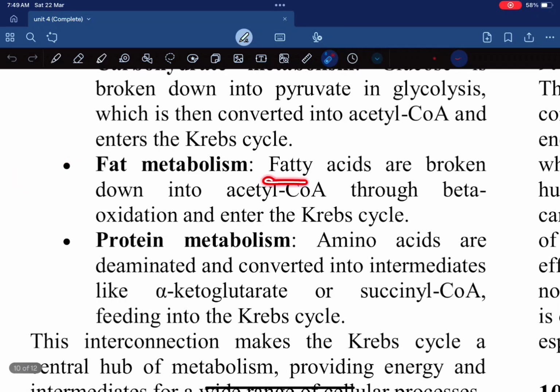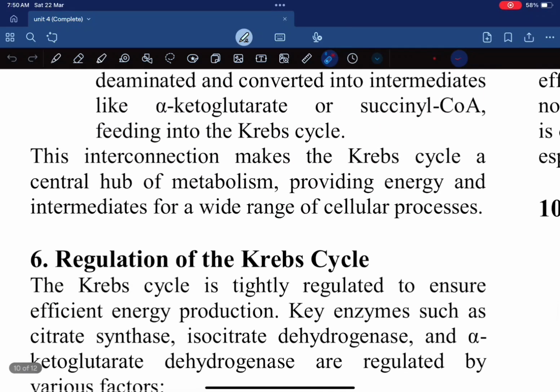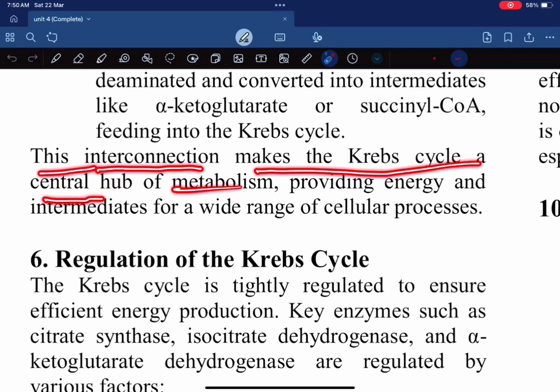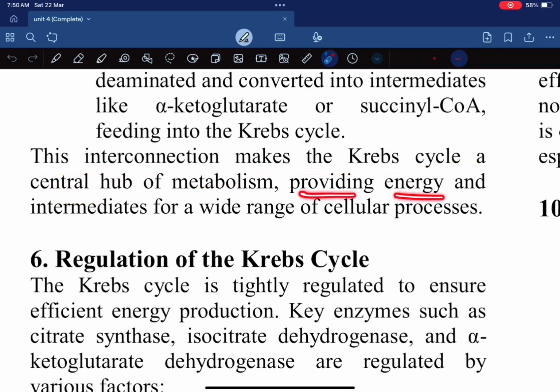Fat metabolism. Fatty acids are broken down into acetyl coenzyme A through beta oxidation and enter the Krebs cycle. Protein metabolism. Amino acids are deaminated and converted into intermediates like alpha ketoglutarate or succinyl coenzyme A, feeding into the Krebs cycle.